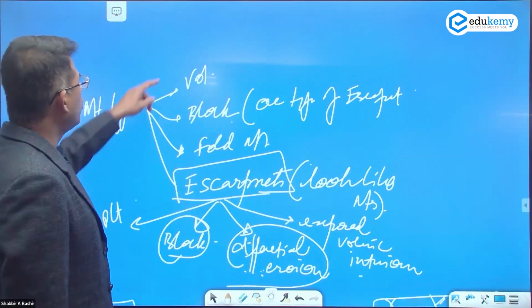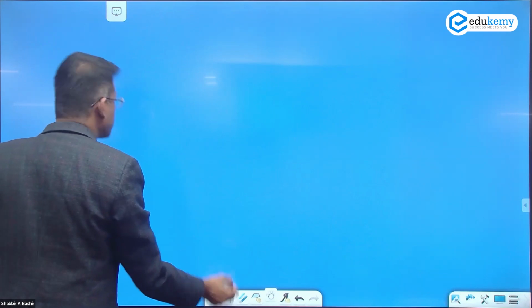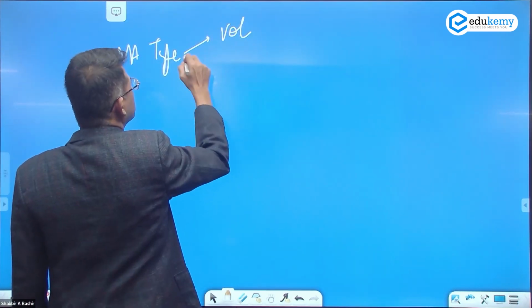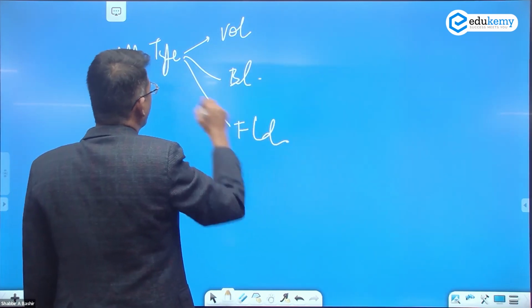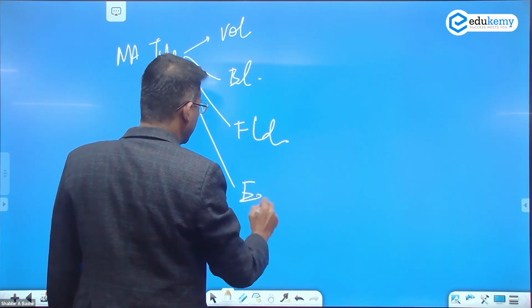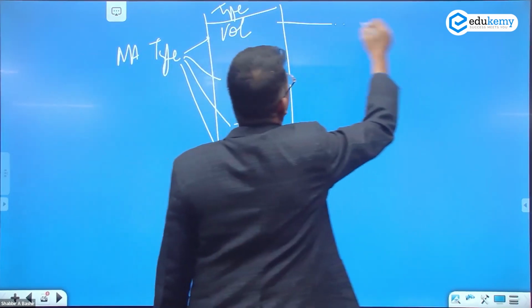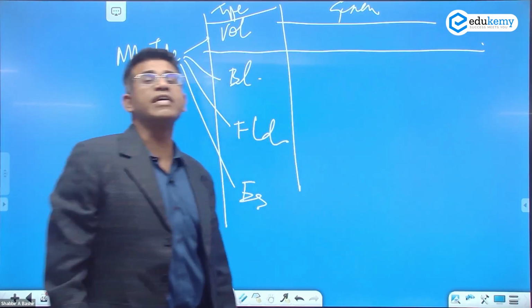Now, you have to tell the genesis of all of them. So I told you the mountain types. We have the volcanic mountains, we have the block mountains, we have the fold mountains, and we have escarpments. These are the types. Now, what is the genesis? Volcanism, what is the genesis of these mountains?